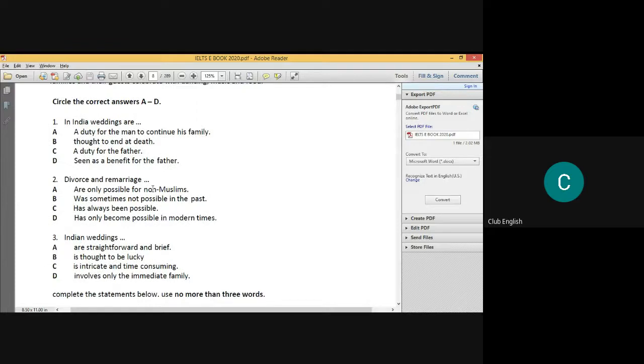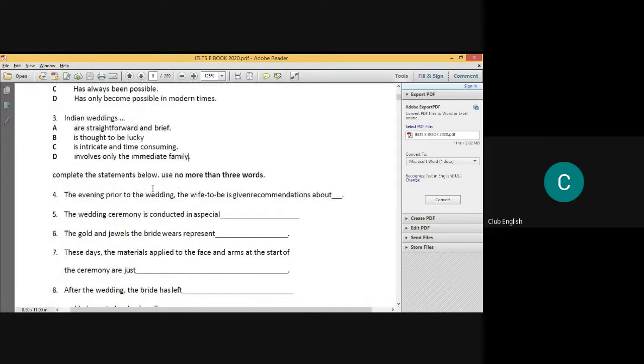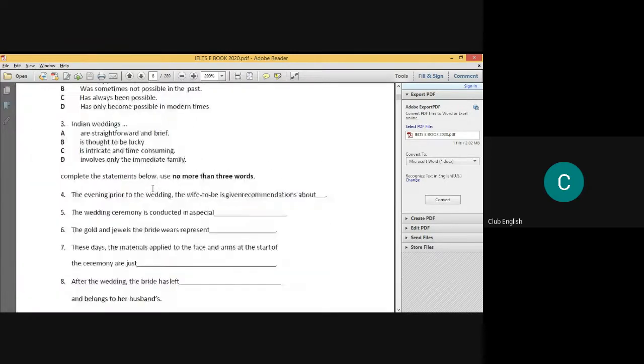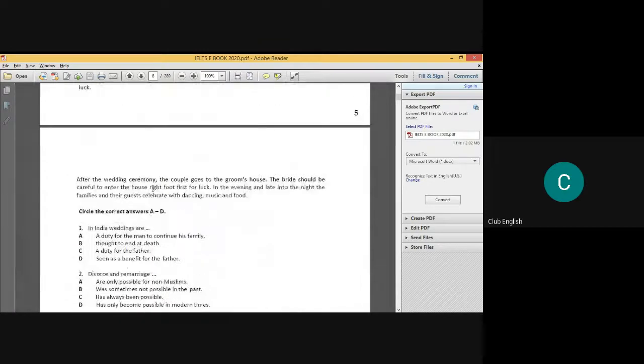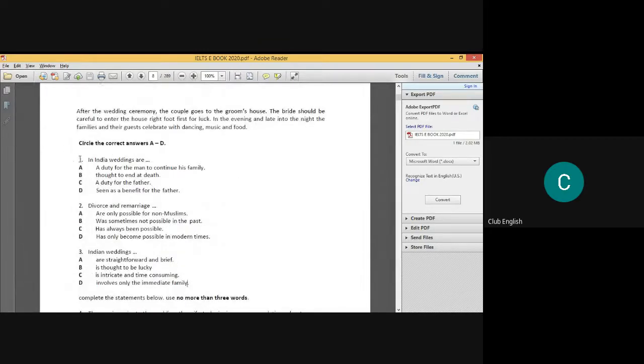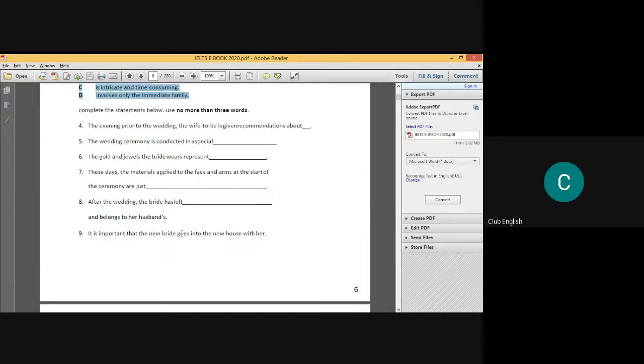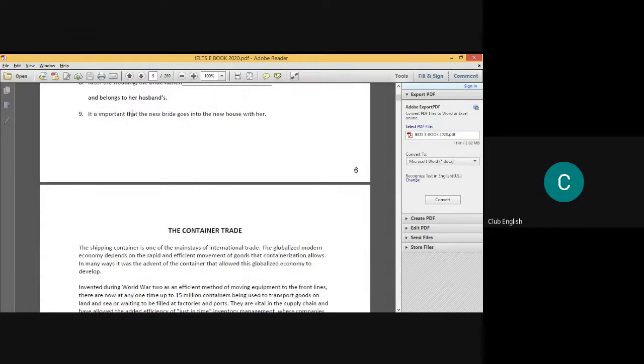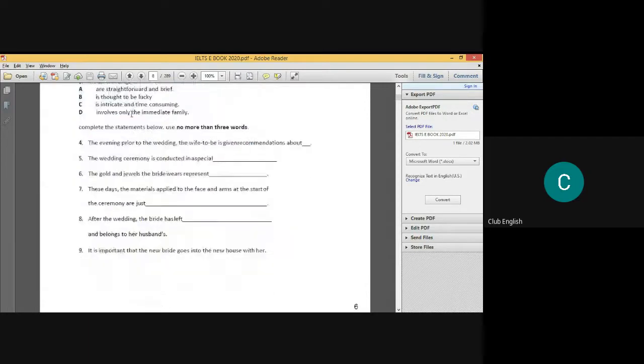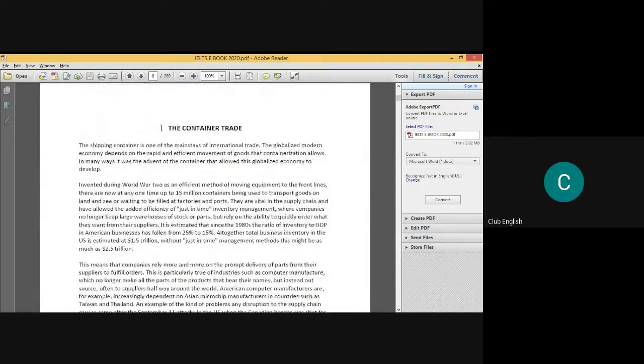So this is the first thing. In the first session, you'll tell the candidate to do only these three things because you'll have limited time, one hour. After these three questions, you'll tell the candidate to do the rest at home, and he or she would report back to you that it has been done. Now the next passage is container trade.